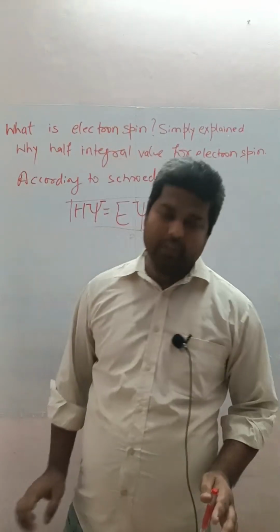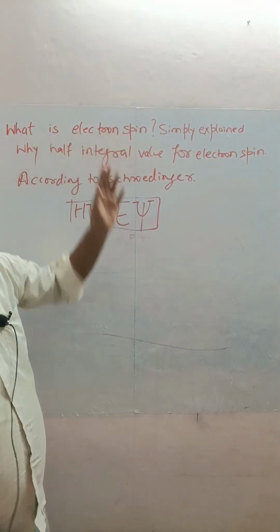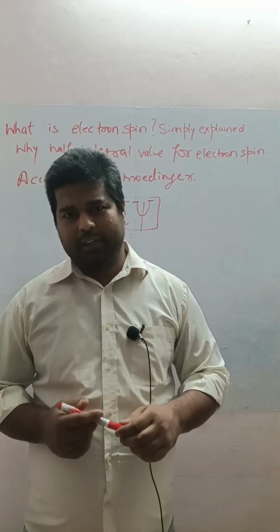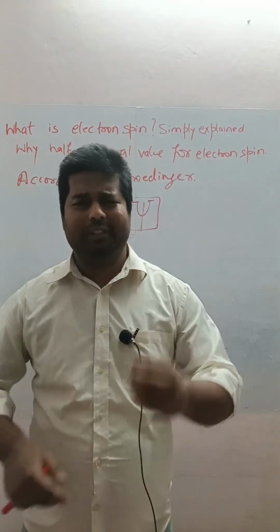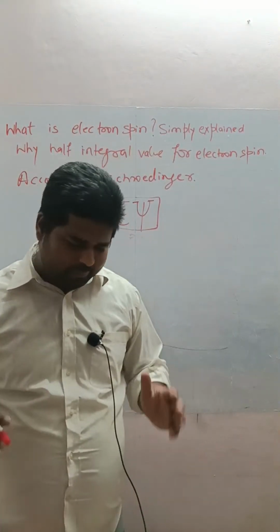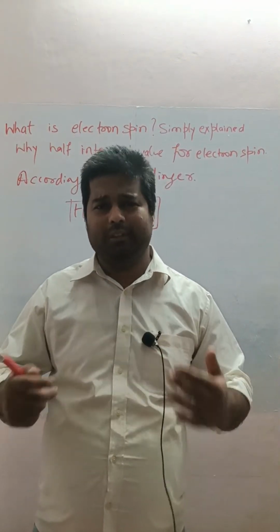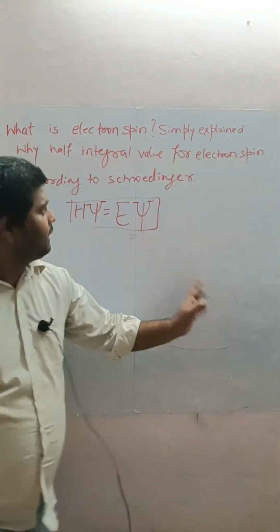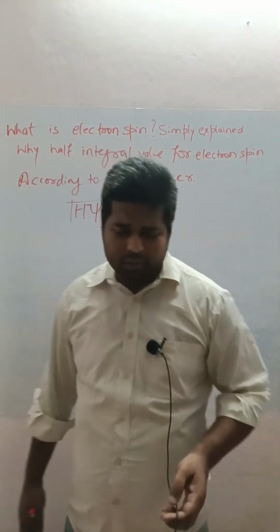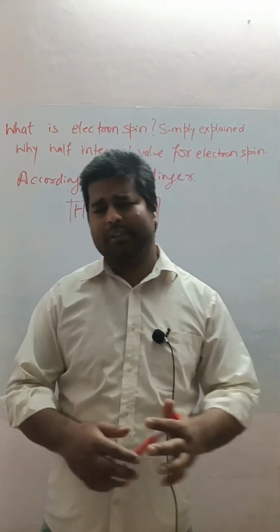Yes, good evening everybody. Now see, today's topic is: what is electron spin? Simply explain. You have studied in books or in quantum physics what is electron spin, the calculation from the Dirac-Spinor equation and the lengthy calculation. I'm going to skip all these things and tell you the physical intuition of electron spin. How we can teach a child what is electron spin. And the second thing is why half integral value for electron spin. Why they have taken 1/2 as the value of electron spin. What is its physical significance?